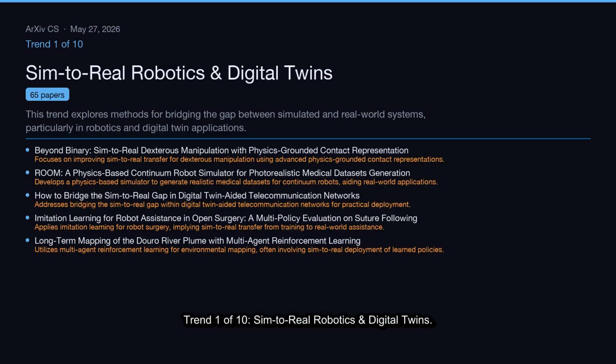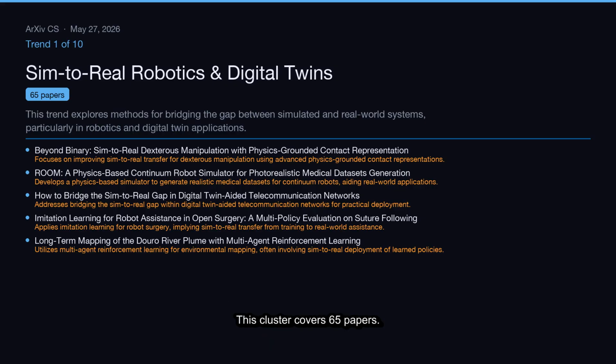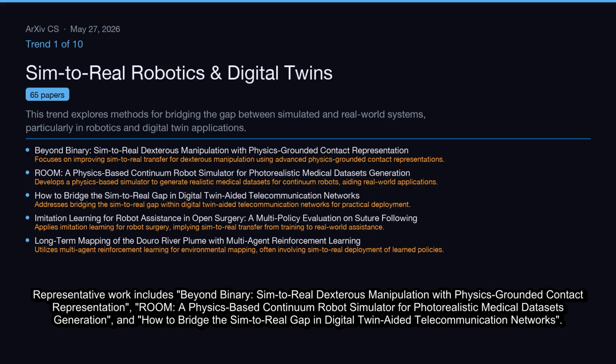Trend 1 of 10, Sim-to-Real Robotics and Digital Twins. This trend explores methods for bridging the gap between simulated and real-world systems, particularly in robotics and digital twin applications. This cluster covers 65 papers. Representative work includes Beyond Binary, Sim-to-Real Dexterous Manipulation with Physics-Grounded Contact Representation, Room, a physics-based continuum robot simulator for photorealistic medical datasets generation, and how to bridge the sim-to-real gap in digital twin-aided telecommunication networks.